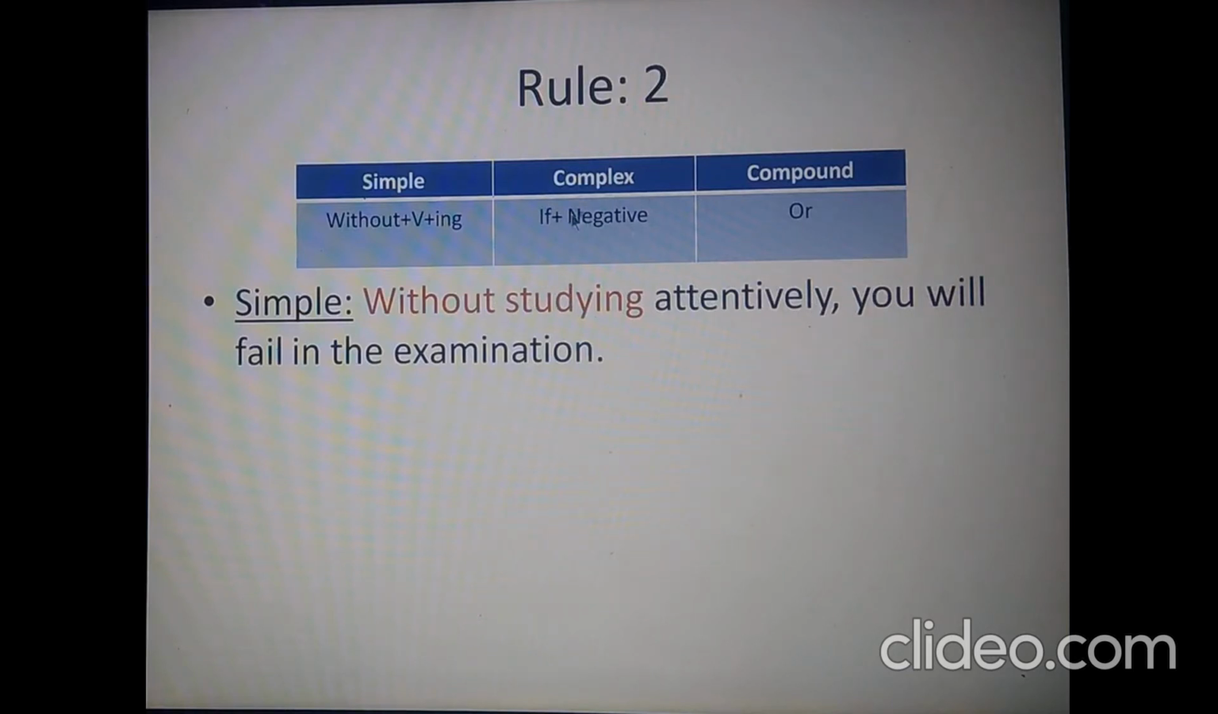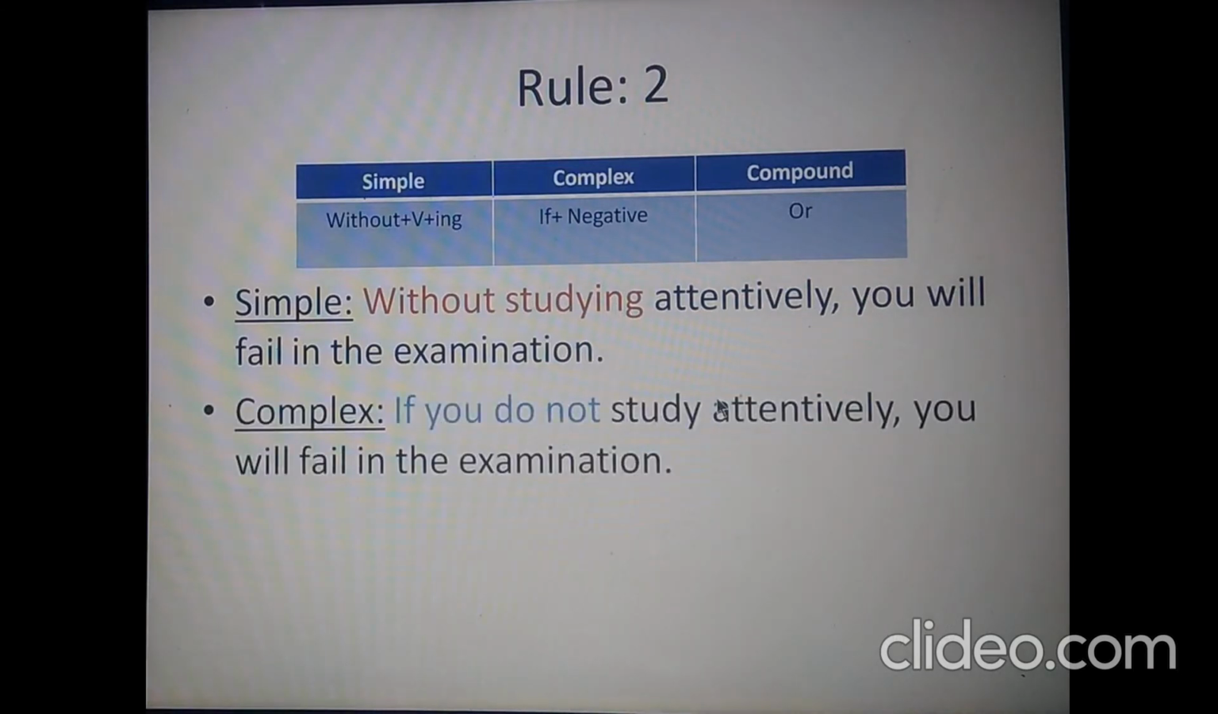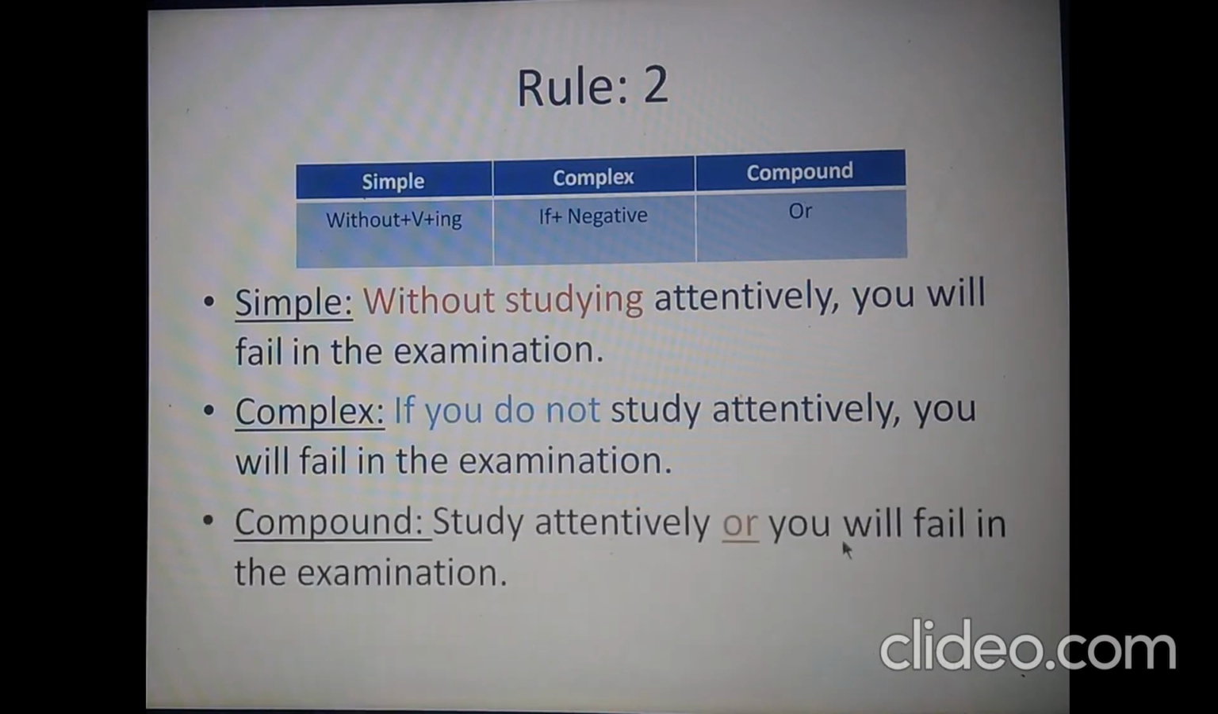If you do not study attentively, you will fail in the examination. This is the complex sentence. You see, if you do not study. So you can alternate the clauses if you wish, but it's not better. To make this sentence compound, just drop this if you do not. Use this imperative sentence, study attentively, then add the conjunction or. Study attentively or you will fail in the examination. This is the compound one.